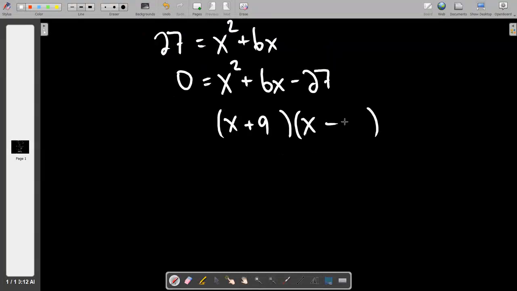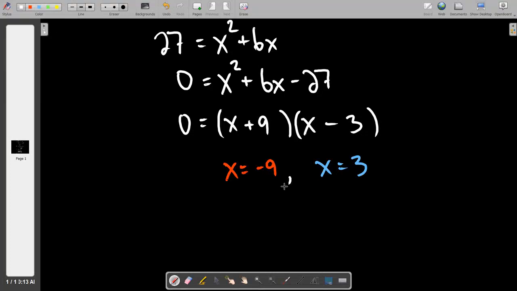Good factoring. Well done. x plus 9 times x minus 3 still equals 0. Therefore, my candidates are -9 and 3, right? And let's check them.